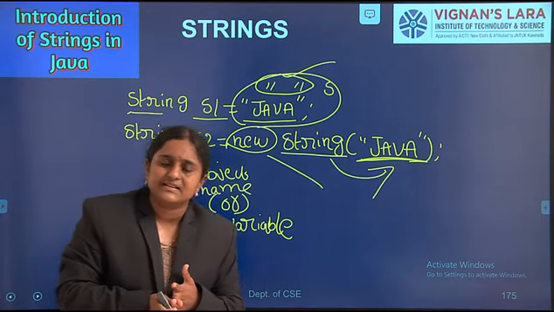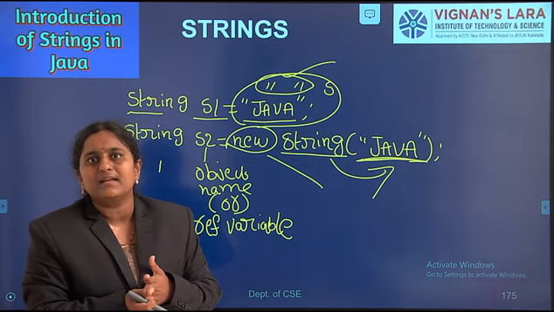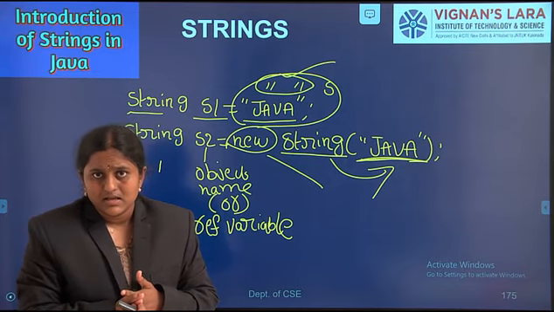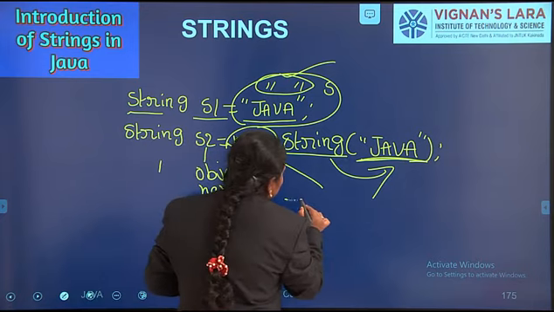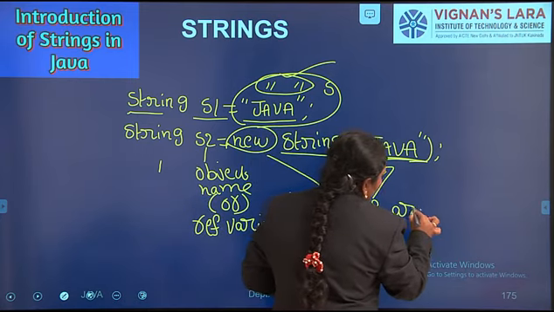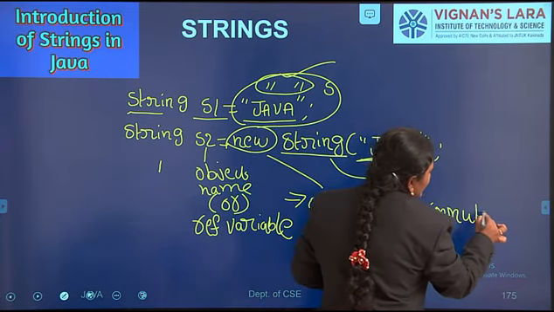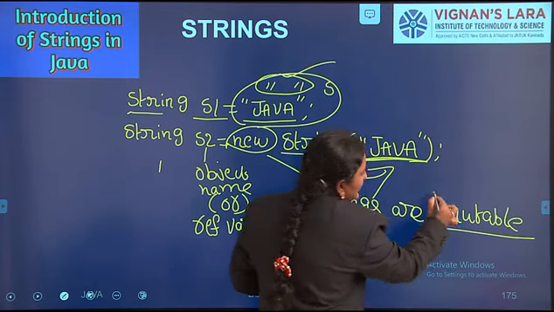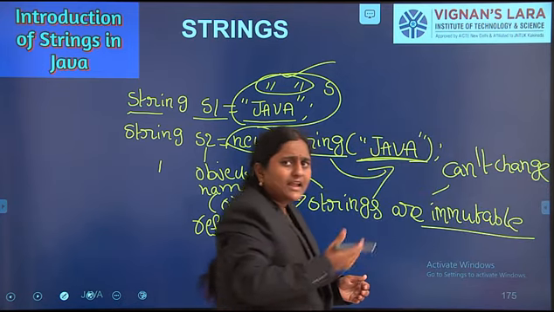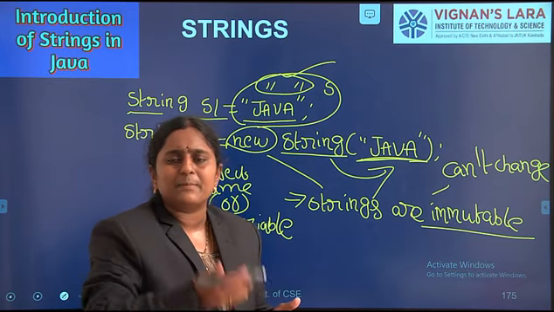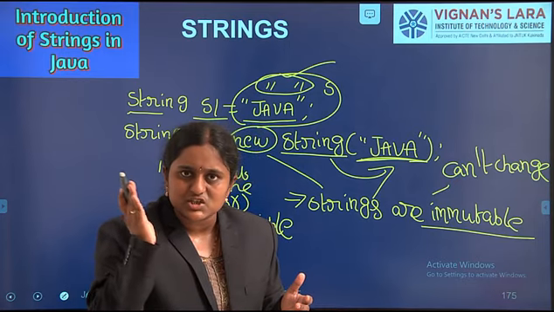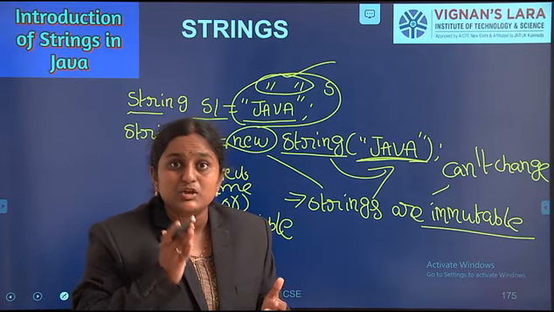Once we create an object of the string class by using double quotes or by using the new operator, the data present inside the object cannot change at any situation, at any condition, because strings are immutable.